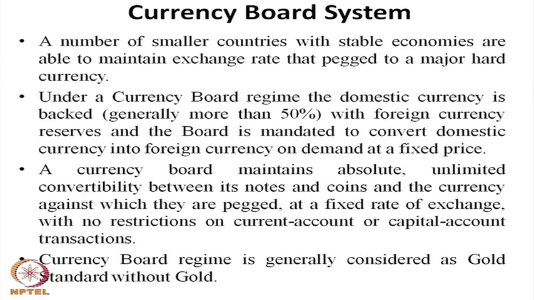There is no restriction on current account or capital account movement. That means exports and imports are free, and whenever importers want foreign currency they will get it at the fixed rate. Whenever exporters earn foreign currency they convert it into domestic currency at the fixed rate.